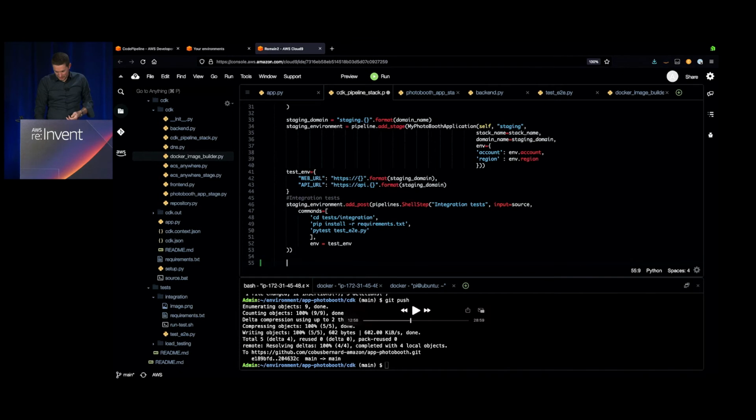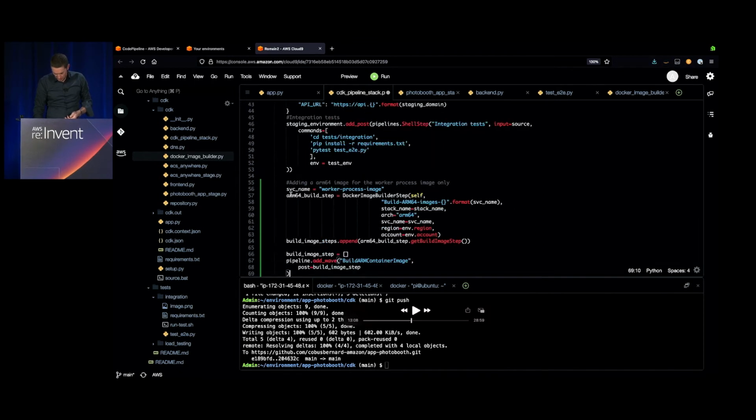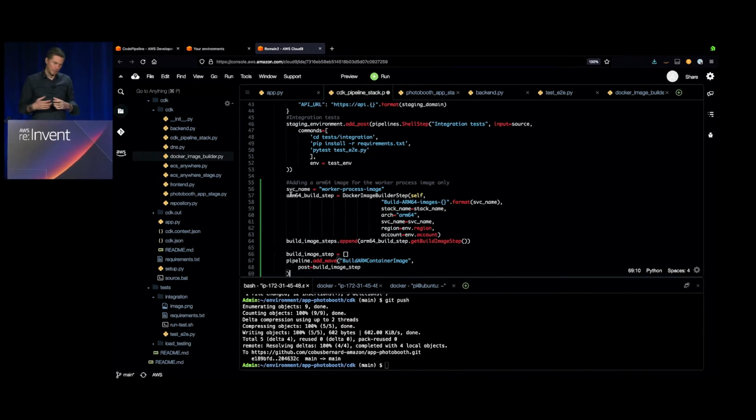So I need to add that code, which I'm doing here. So I'm creating a Docker image for my worker process image, meaning that it's going to retrieve that from my source, create the image for ARM64.